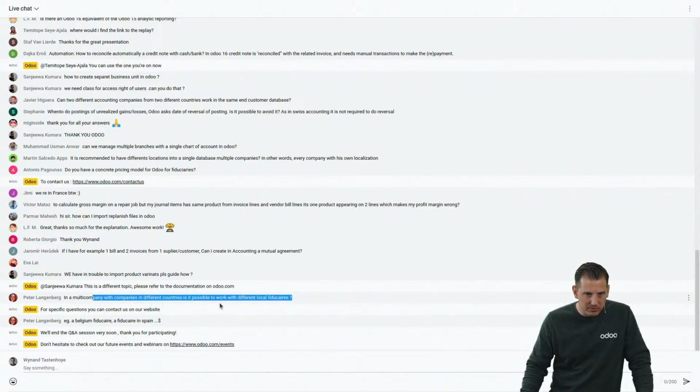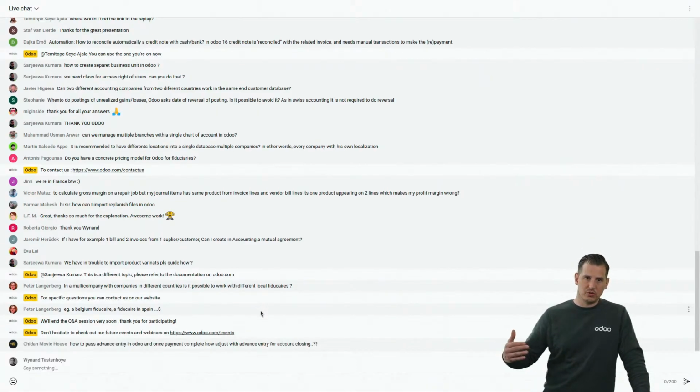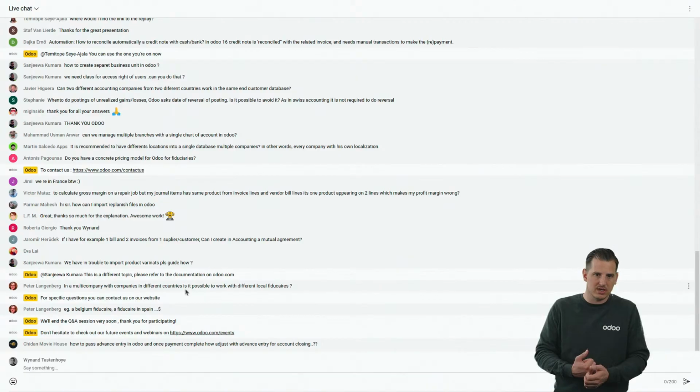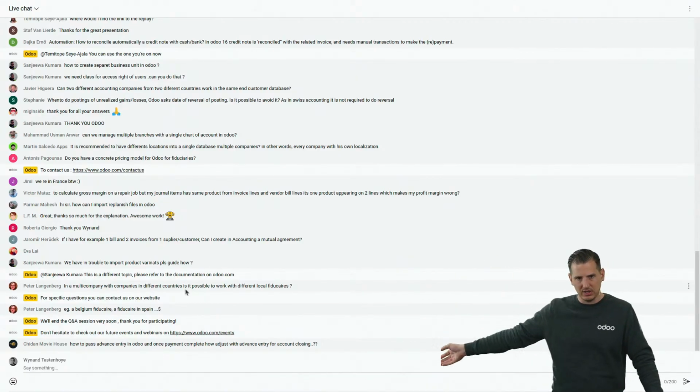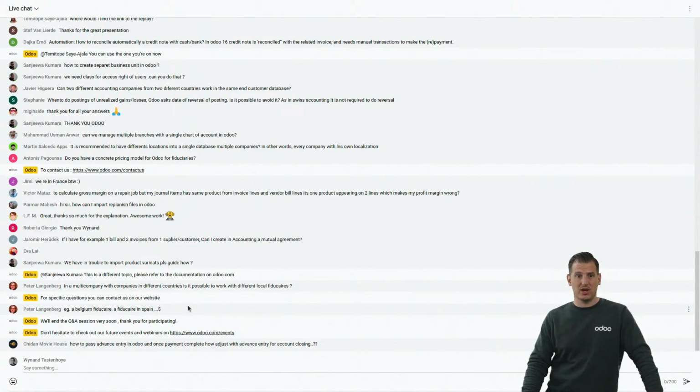Multi-company with companies in different countries, is it possible to work with different? Yes, of course. But in that case, if you want the accounting firms to have access only to one of the different countries, you need to create one database per country. Otherwise, it's only one database. But again, you have access levels on the company level as well. So you can invite a user of each one of the accounting firms and only grant them access to company A or B. So yes, the answer is yes.